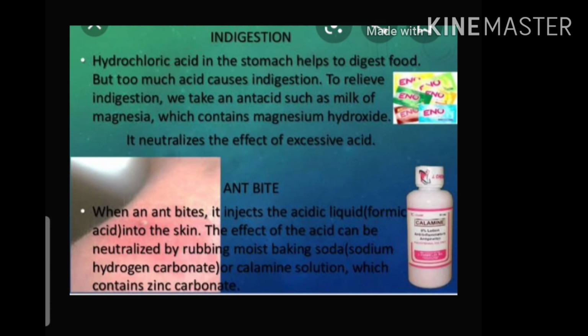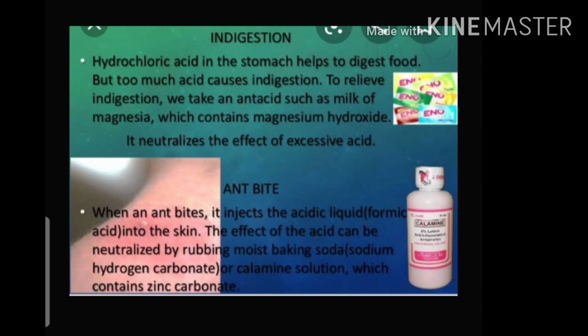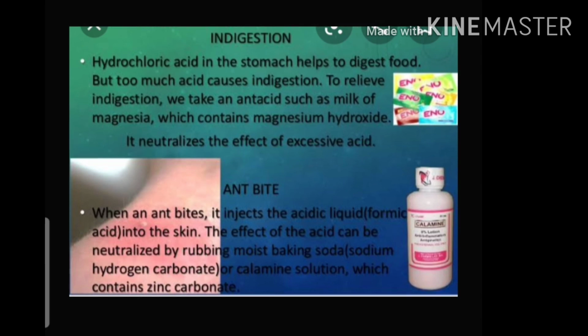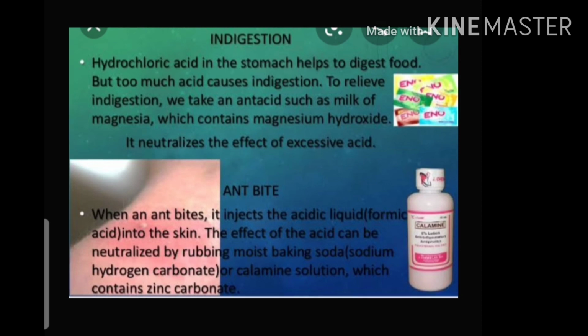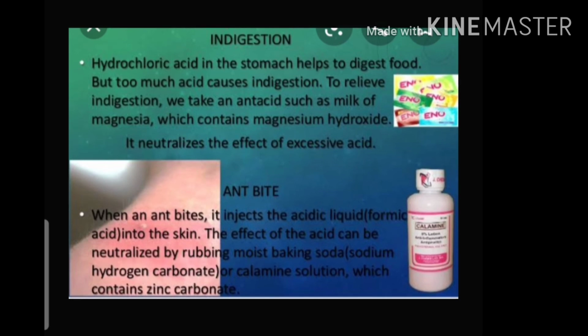Milk of magnesia contains a base called magnesium hydroxide. Magnesium hydroxide neutralizes the excess acid present in the stomach and cures indigestion.